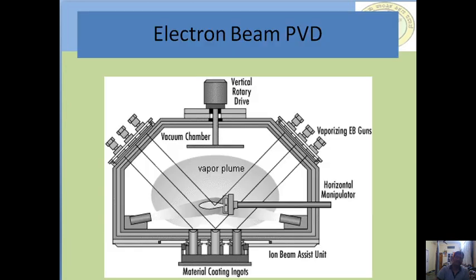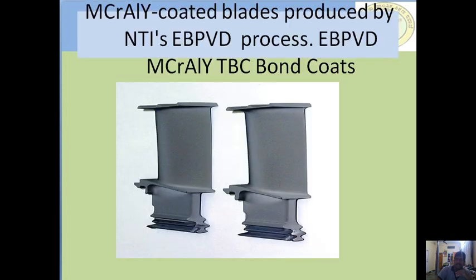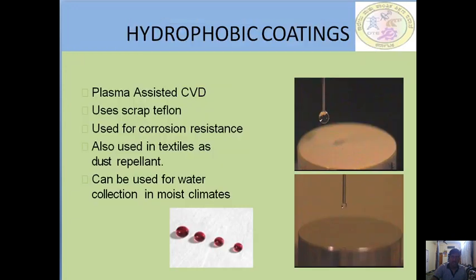This is an electron beam physical vapor deposition figure. How it works, we can explain by using this. This is called bond coat methods, coated blades produced by the EB-PVD process. Hydrophobic coatings can be achieved by using chemical vapor deposition.